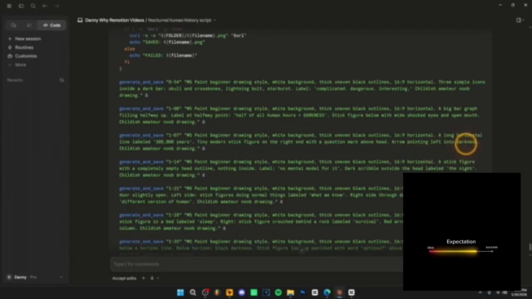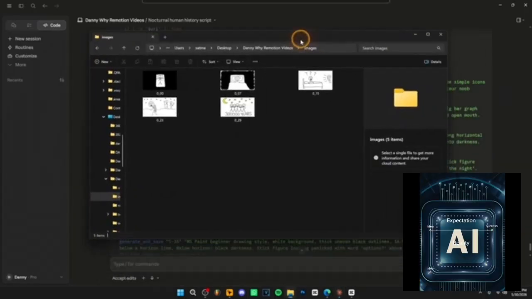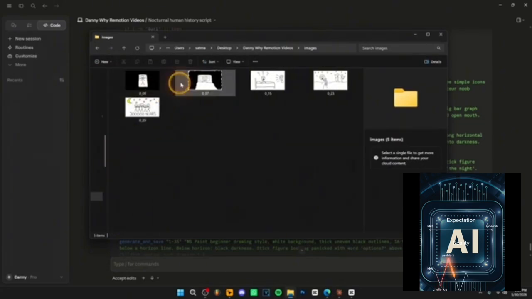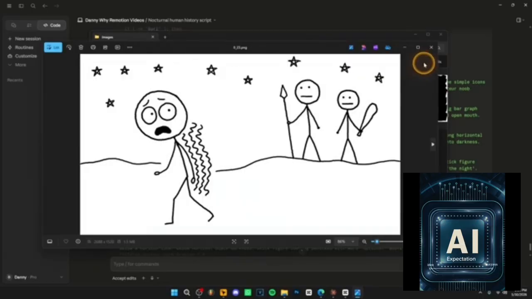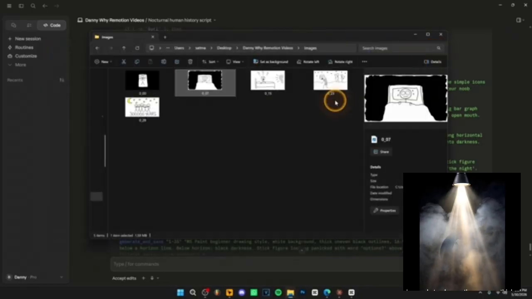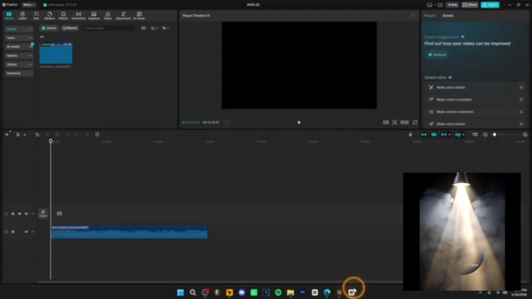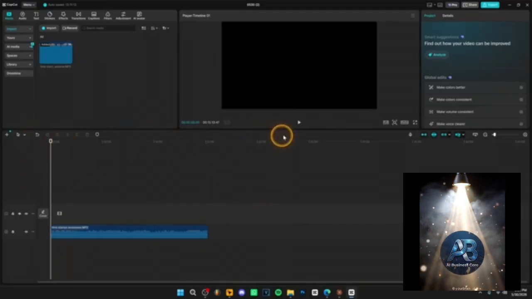So basically, it's going to create you a folder like this one over here. And as you can see inside the folder, all the images are going to slowly start to be downloaded. As you can see, this is the first image, the second one. So basically how you edit the video now, it's super straightforward. You open your video editing program over here, and if I hit play, you can listen to the voiceover.